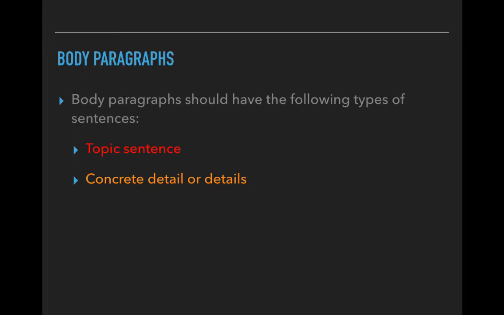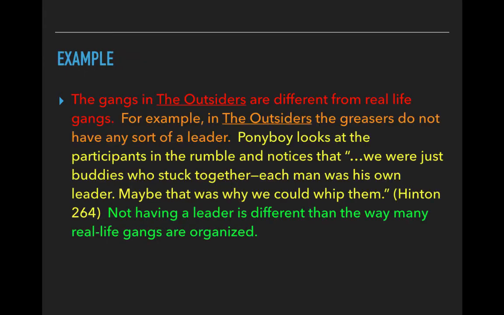Obviously in yours, you don't have to color these, but I do it here just so you guys can see it a little bit more easily. Then you're going to have your supporting details and a concluding sentence. Now, the concrete details and the supporting details, the second and third parts, can be multiple sentences. These may be a sentence or they may be 2 sentences, or maybe even a little bit more.